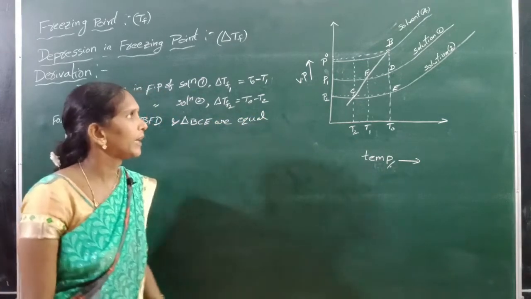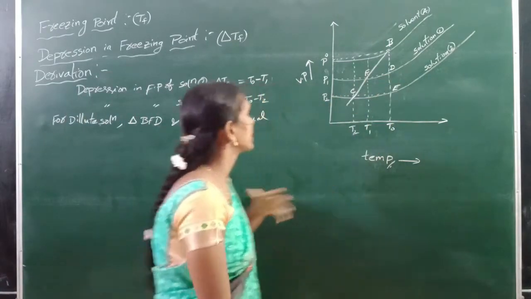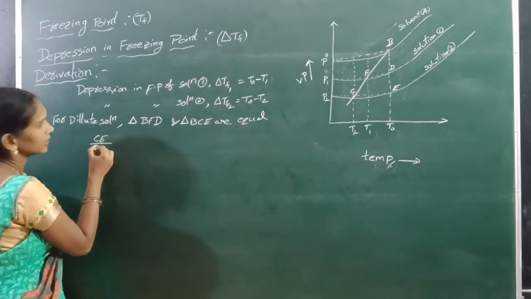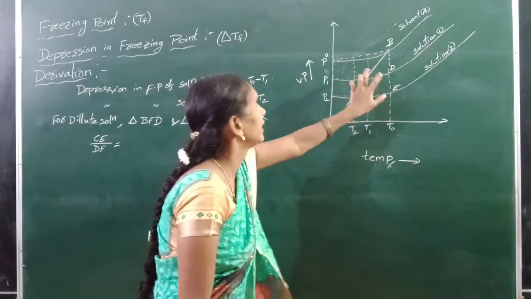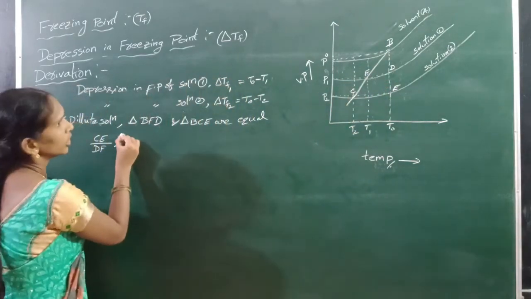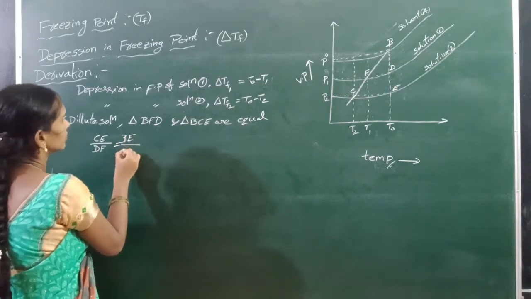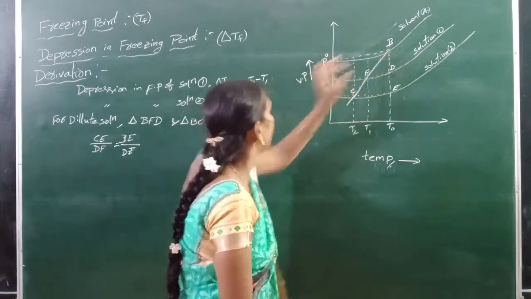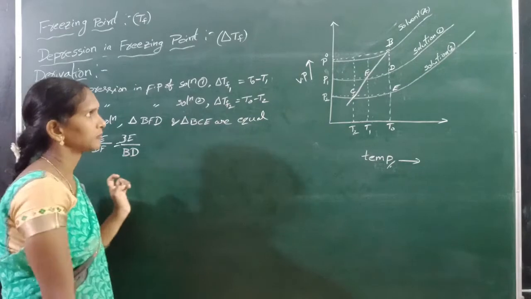That means CE by DF is equal to BE by BD.